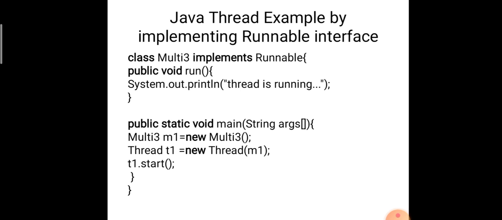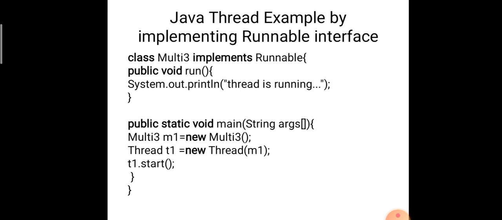So public void run, here also I'm giving System.out.println thread is running. Within the main function, I need to create an object for the class called Multi3: Multi3 m1 = new Multi3. Now m1.start does not create a thread, because we are not extending the Thread class. We are implementing the Runnable interface.